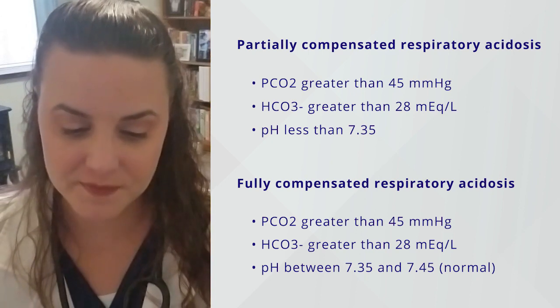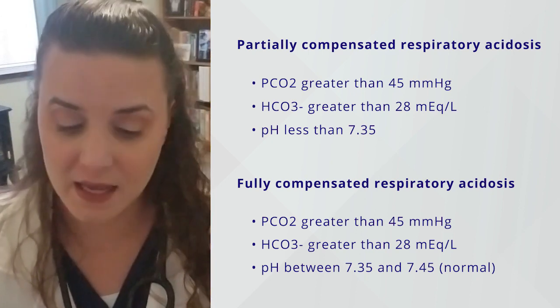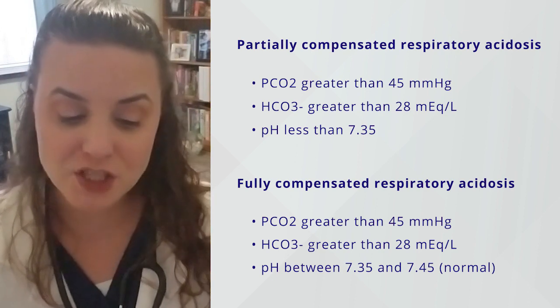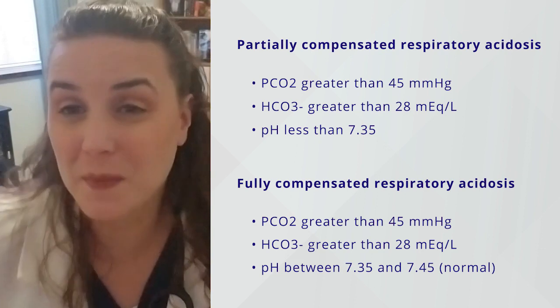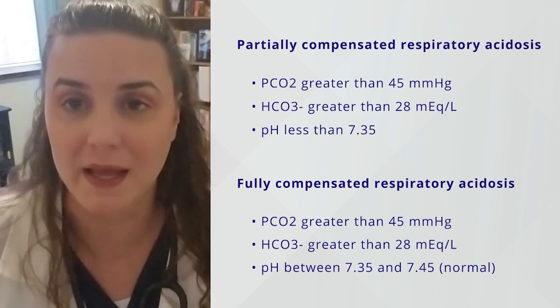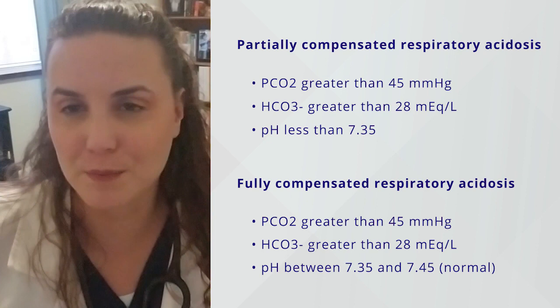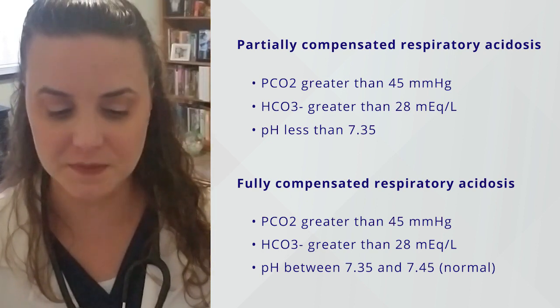Now, typically the body's going to try to compensate for this issue. So we'll see that bicarb is high as the kidneys work to maintain homeostasis. This would be compensated respiratory acidosis. So let's put this to a couple of examples. If the CO2 is above 45, the bicarb is above 28, but the pH is still less than 7.35, well, it's not fully compensated because it hasn't brought the body back to homeostasis. That pH is not normal yet. So it's called partially compensated respiratory acidosis.